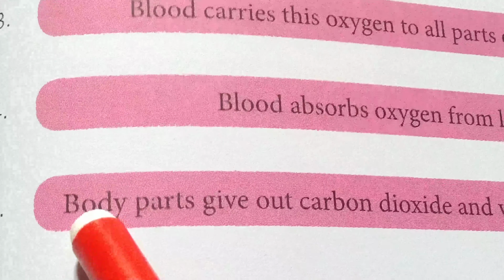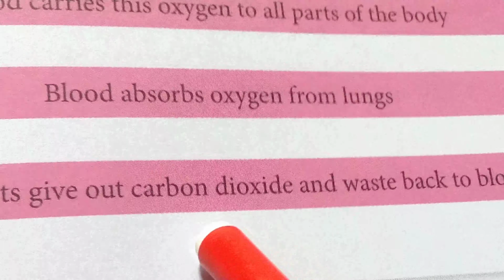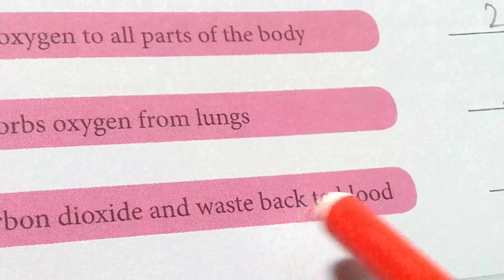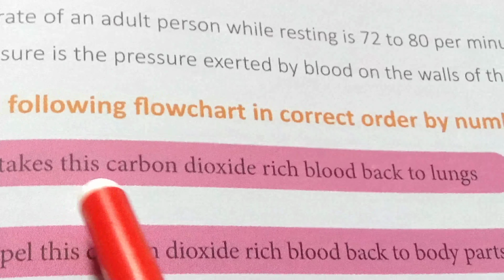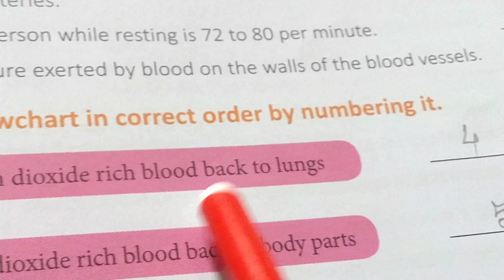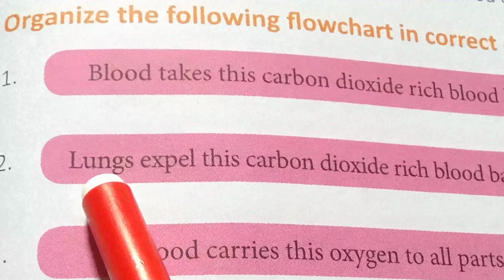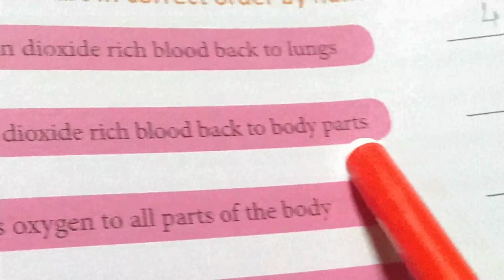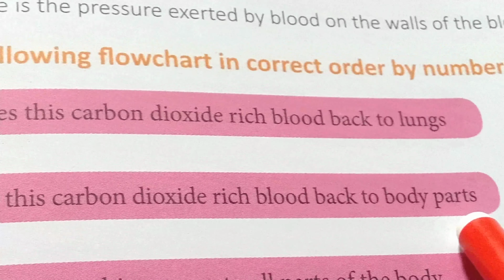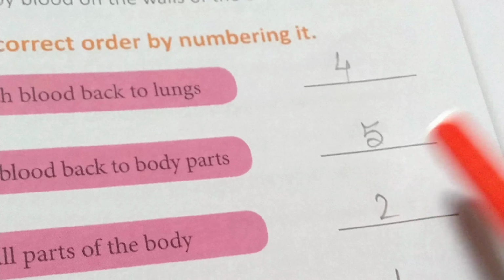Next, body parts give out carbon dioxide and waste back to the blood. 3. Next, blood takes this carbon dioxide rich blood back to the lungs. 4. And the last one is lungs expel this carbon dioxide. 5.